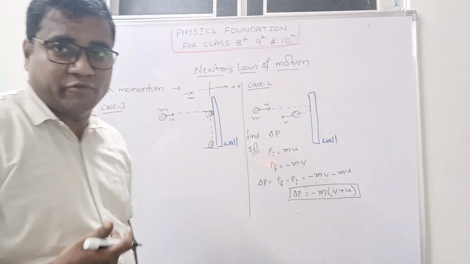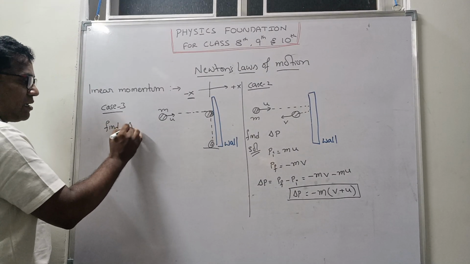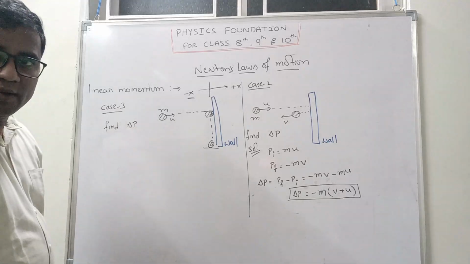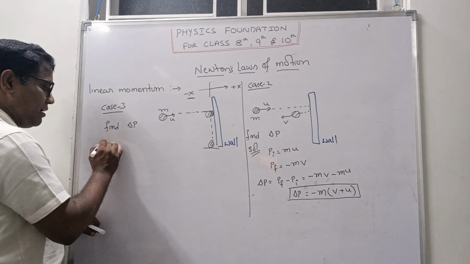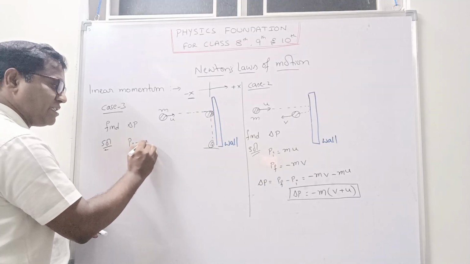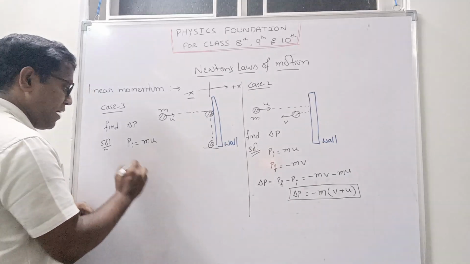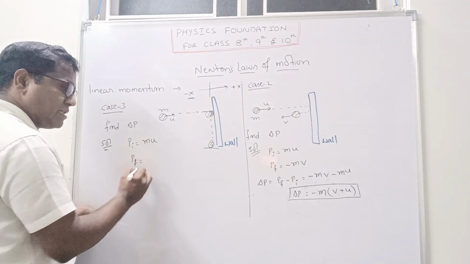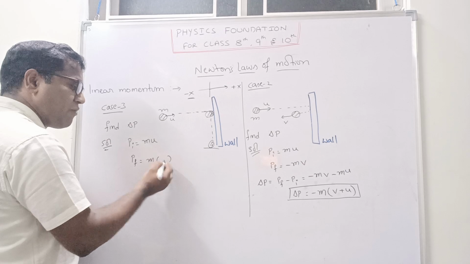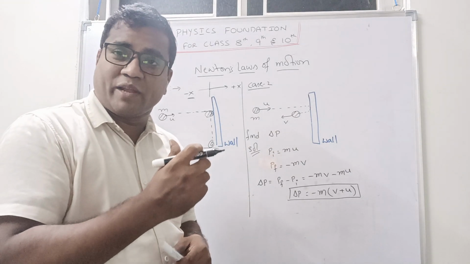So how to find out here? See, it is asking to find delta p. So here I will calculate. Initial momentum pi, which is nothing but mass into velocity, the same as mu. And final momentum, it is mass into velocity. What is velocity here? After hitting, there is no velocity of the particle, right?